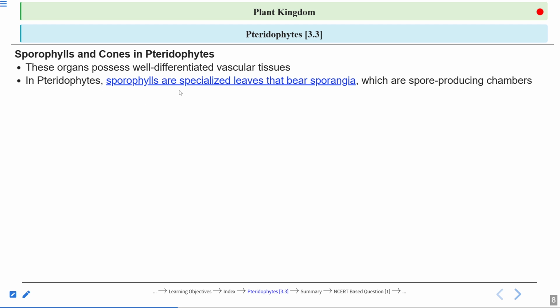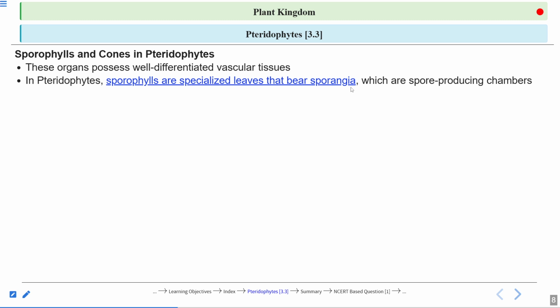In pteridophytes, sporophylls are specialized leaves that bear sporangia. So what are sporophylls? Wherever the term phylls comes, it means the leaf. Phylls means leaf, and sporo means spore-bearing leaf. The leaf that bears spores on it is called sporophylls, right? So that is why it is mentioned here, specialized leaves. These are special leaves that bear sporangia.